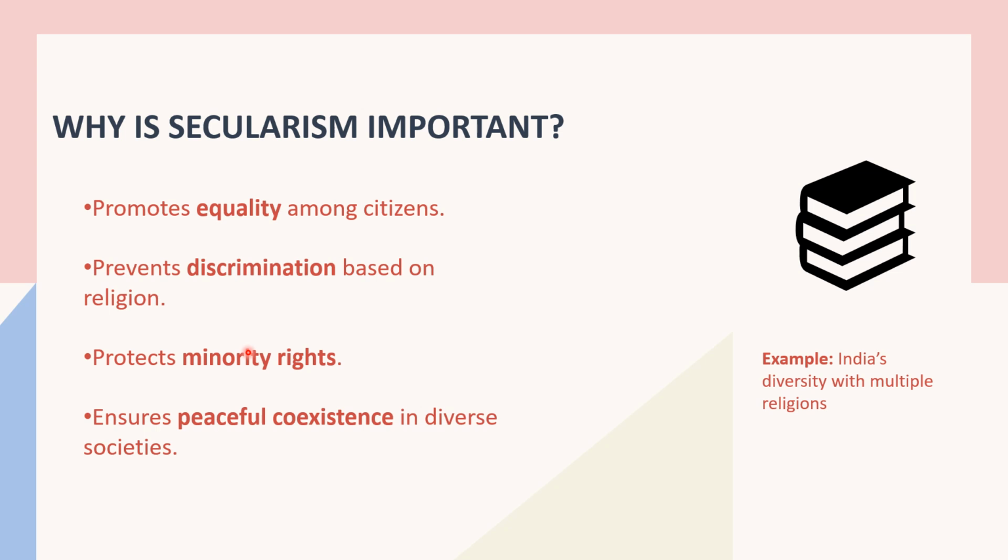Let me make it more clear. For example, let's say I am a person B and I want to follow a particular religion, and my religion is very different from the rest of the world. For example, in my religion, I profess my faith in a very unique way, by doing unique activities, right? So this means, class, that I have the right to profess, propagate and practice my particular religion in my own way. So this protects the rights of the minority group, and lastly, it ensures peaceful coexistence in a diverse society.